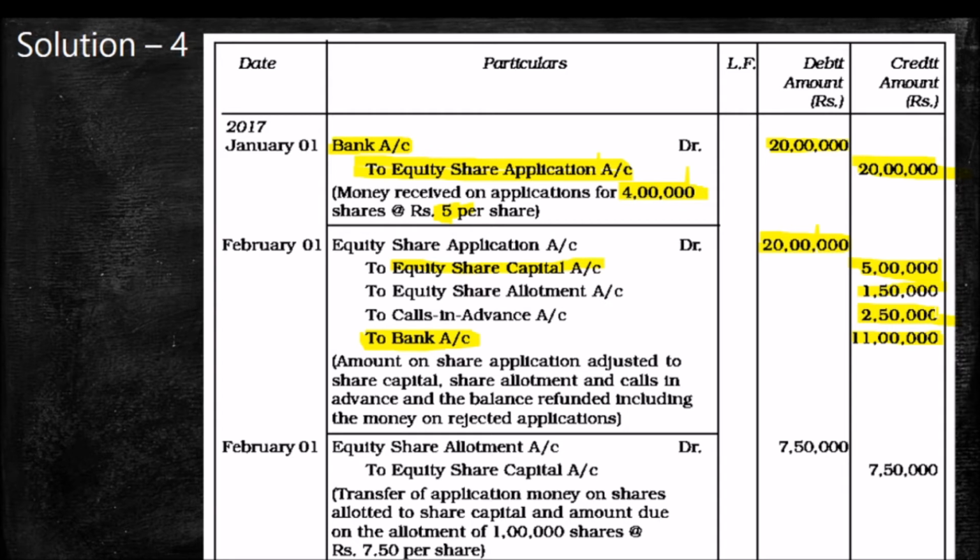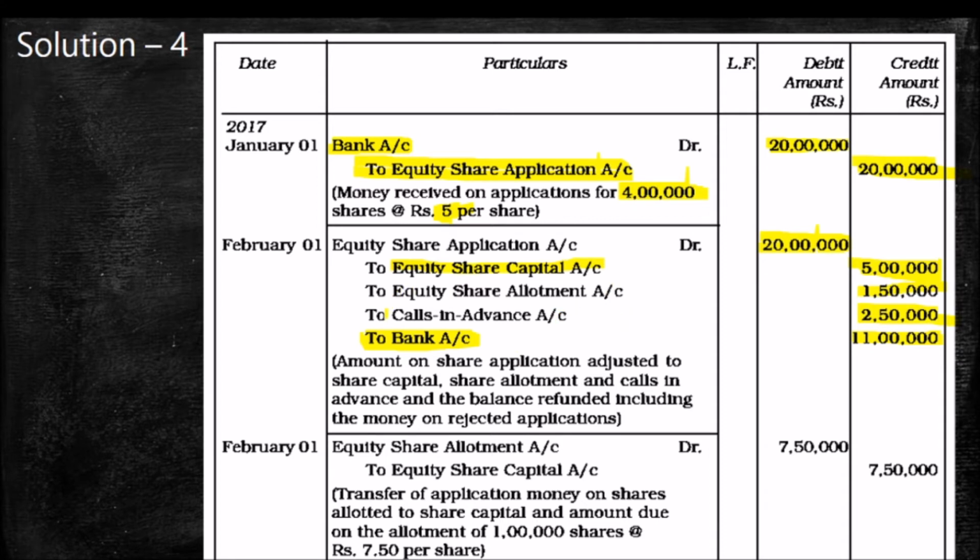So don't forget to watch the steps. It's very important. Definitely there will be some confusion. Please watch this video again and again. Think very critically to develop the concepts. So in this entry, equity share application to equity share allotment is the pro rata allotment entry. Excess application money is adjusted in allotment.